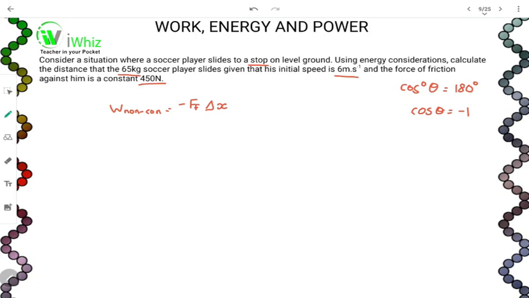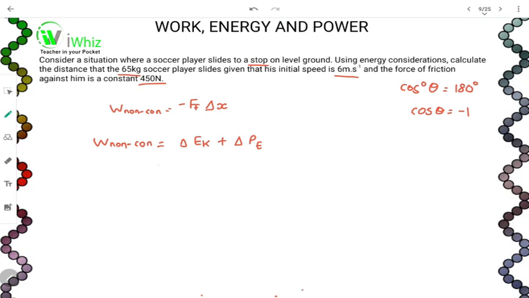How can we do that? We know that the conservation of energy, which is work for the non-conservative force, would equal the change in kinetic energy plus the change in potential energy. Once we have that, we can expand this equation.